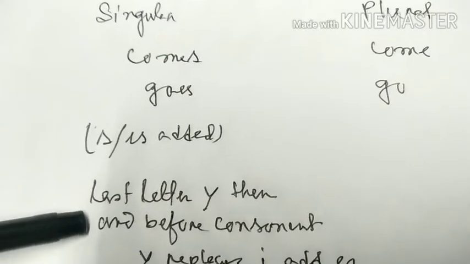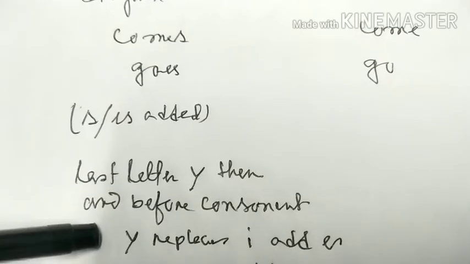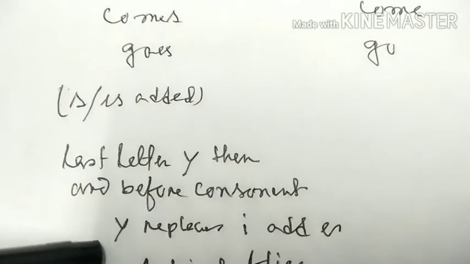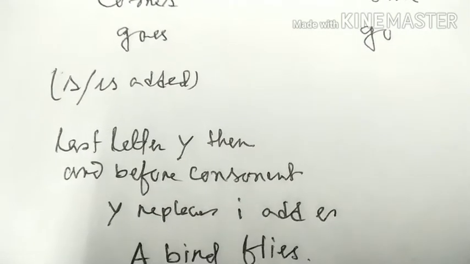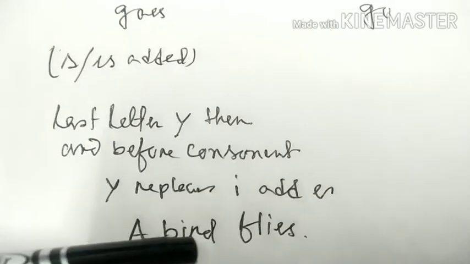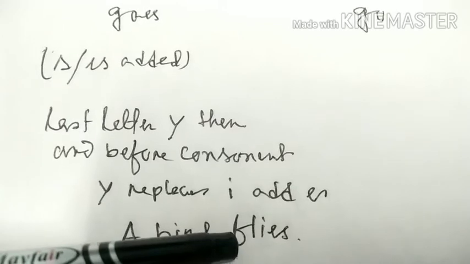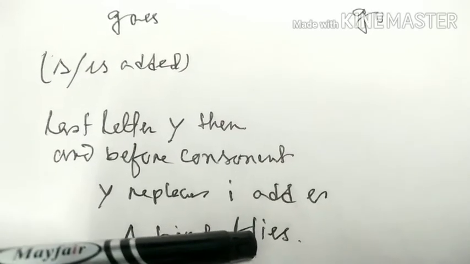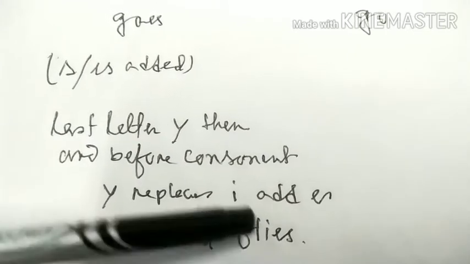We know that if the last letter of a verb is y and before it is a consonant, then y is replaced by i and we have to add es. As for example, a bird flies. That means the base verb is fly, but instead of y we have to use i, that is flies. We have to add es.